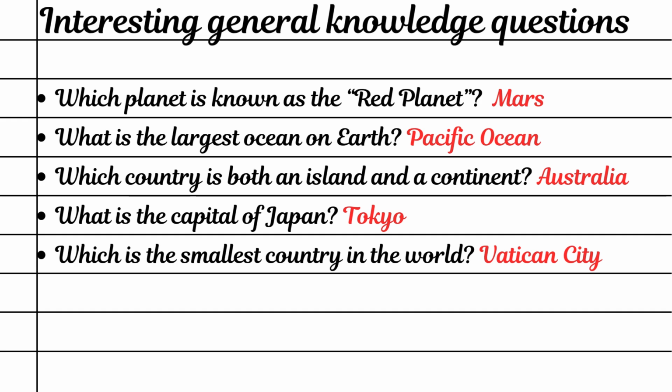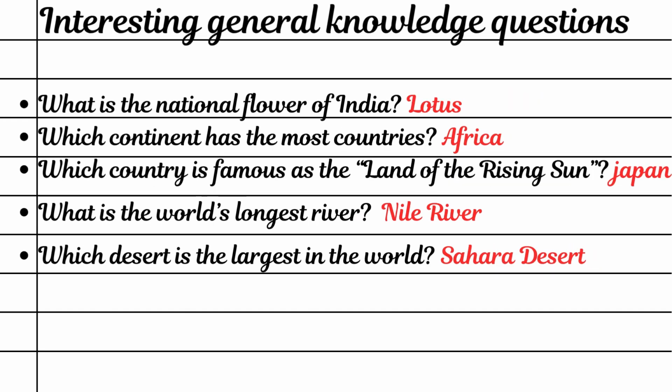Which planet is known as the red planet? Mars. What is the largest ocean on Earth? Pacific Ocean. Which country is both an island and a continent? Australia. What is the capital of Japan? Tokyo. Which is the smallest country in the world? Vatican City. What is the national flower of India? Lotus.